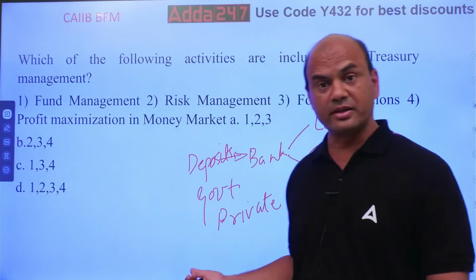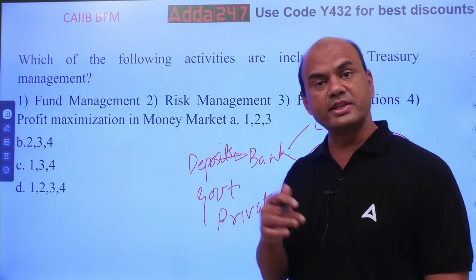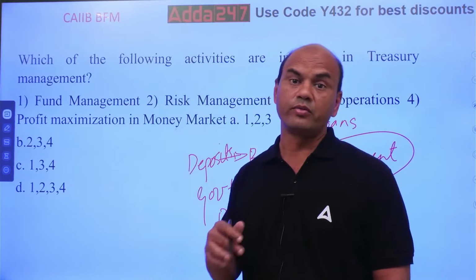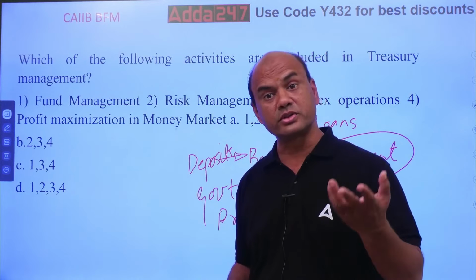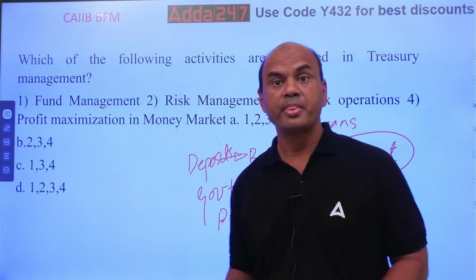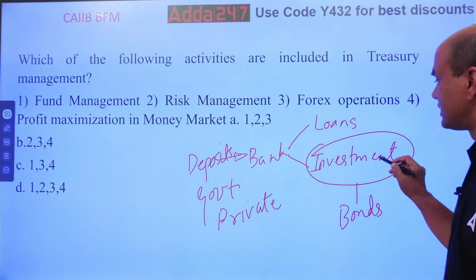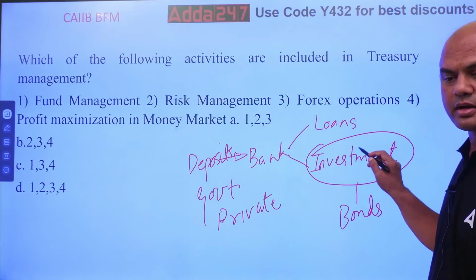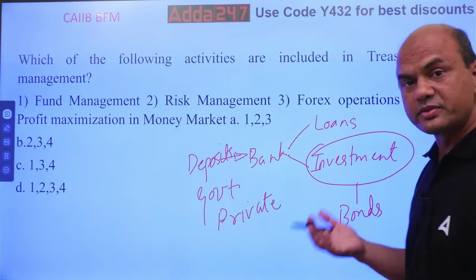Now these bonds can be within our country Bharat, or these bonds can be outside also. Treasuries are allowed to invest in sovereign bonds also, of foreign countries. Because this treasury is taking your money from the country and investing it outside. Or it can be vice versa also.